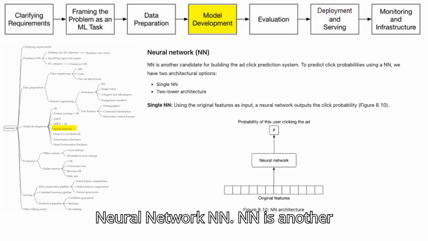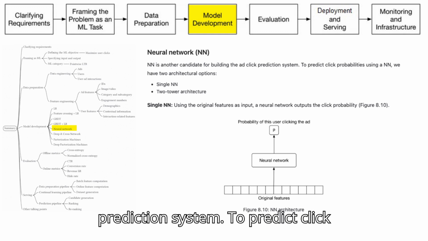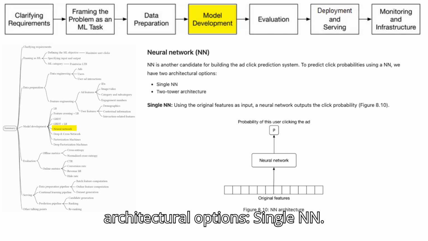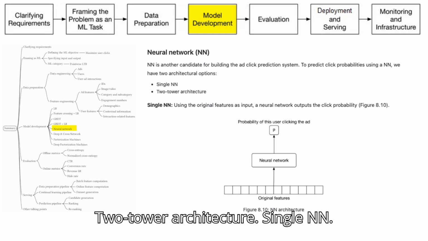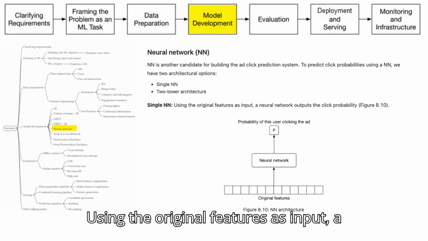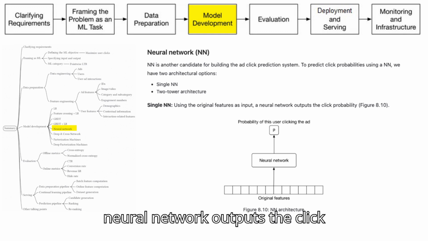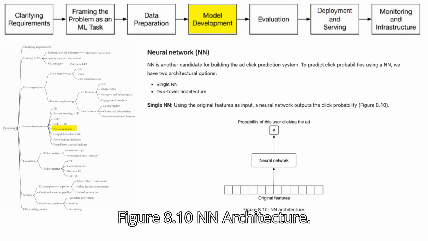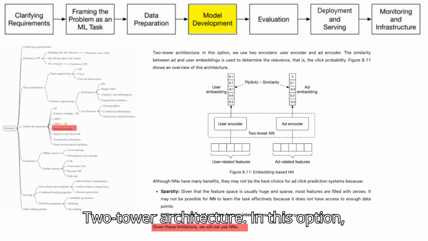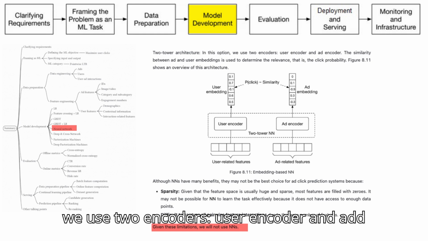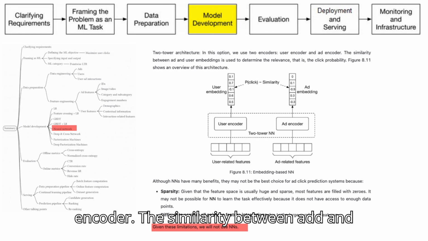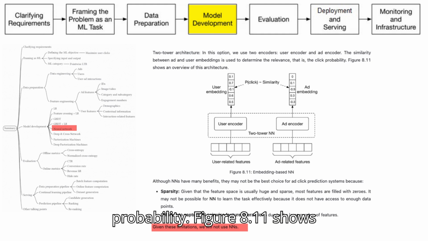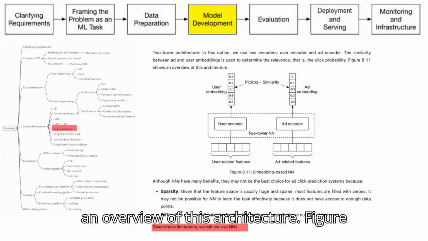Neural network, NN. NN is another candidate for building the ad-click prediction system. To predict click probabilities using a NN, we have two architectural options. Single NN, using the original features as input. A neural network outputs the click probability, Figure 8.10. Two-tower architecture. In this option, we use two encoders, user encoder and ad encoder. The similarity between ad and user embeddings is used to determine the relevance, that is, the click probability. Figure 8.11 shows an overview of this architecture.